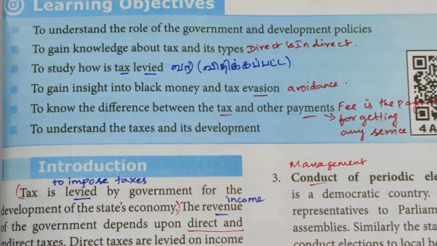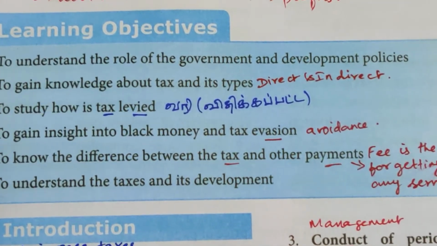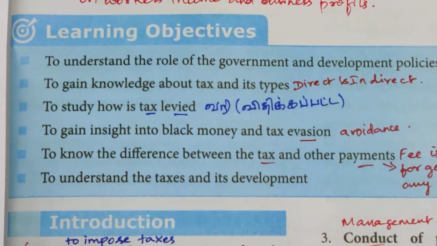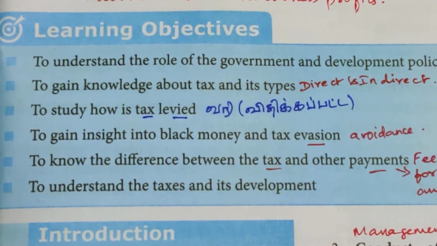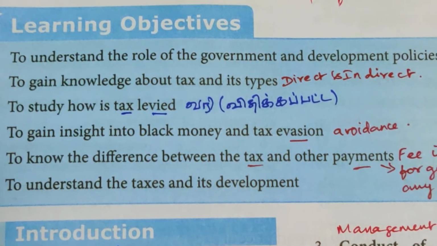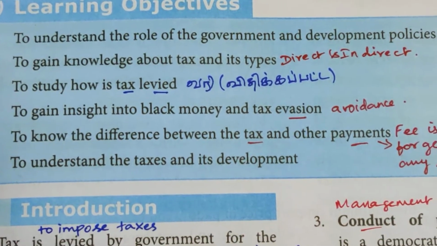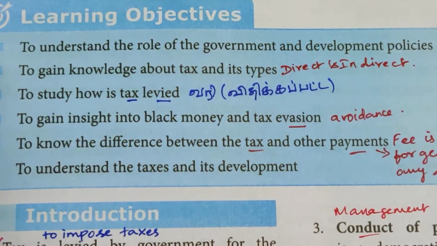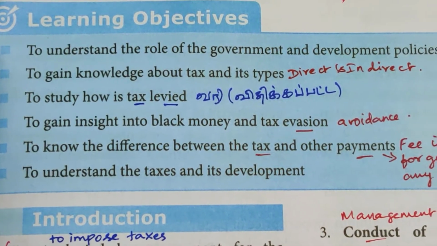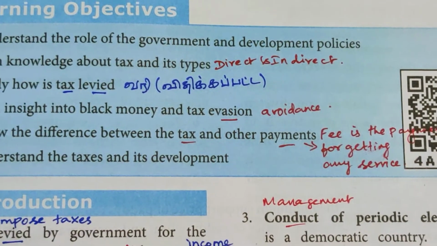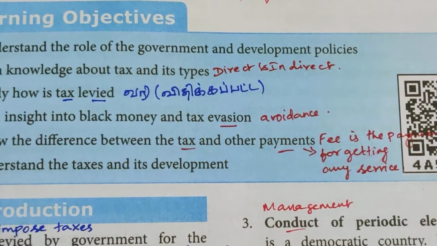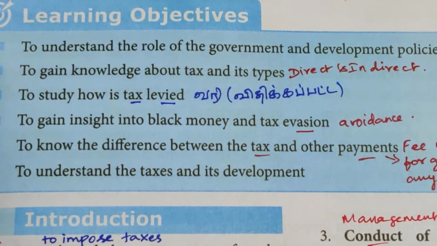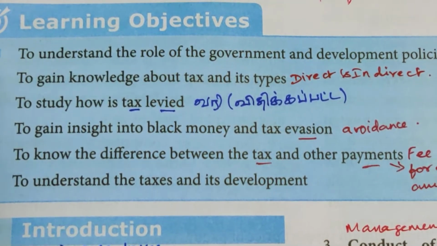To gain insight into black money and tax evasion. Evasion means avoidance. To know the difference between tax and payments. What are the types of payments you have? What are the types of tax you people are levying? Payments is nothing but a fee, how much fee you are paying for getting any service. To understand the taxes and their development.